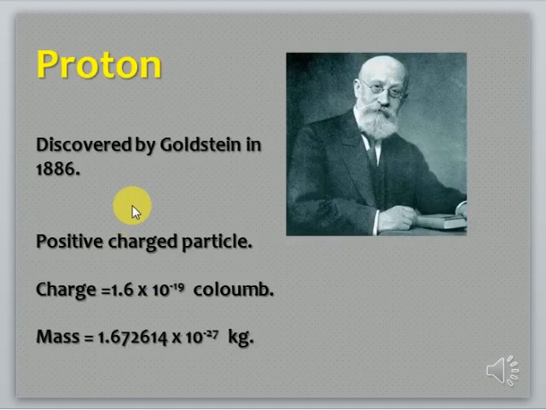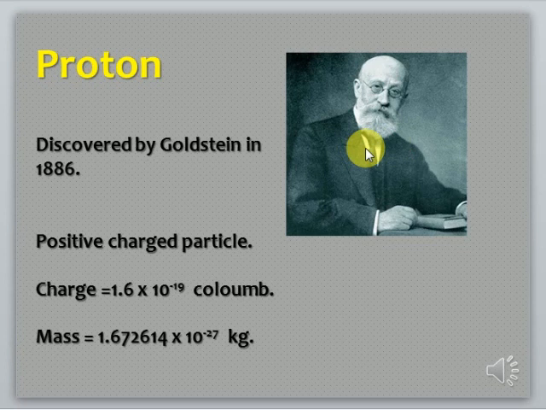The second particle, proton, was discovered by Goldstein in 1886. Goldstein discovered proton. Proton is a positively charged particle, and the charge on proton is equal to 1.6 × 10⁻⁹ coulomb, and mass of proton is equal to 1.672614 × 10⁻²⁷ kg.